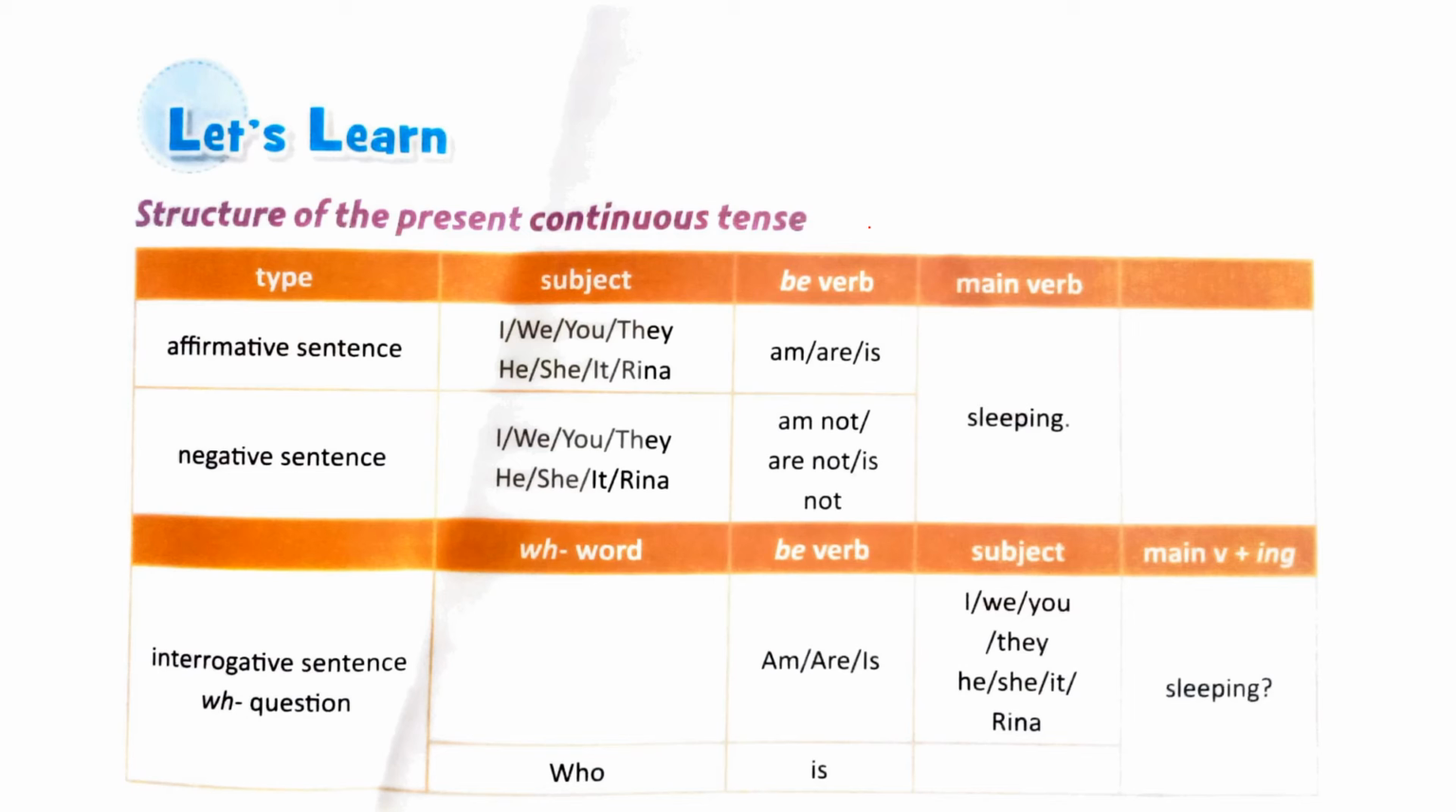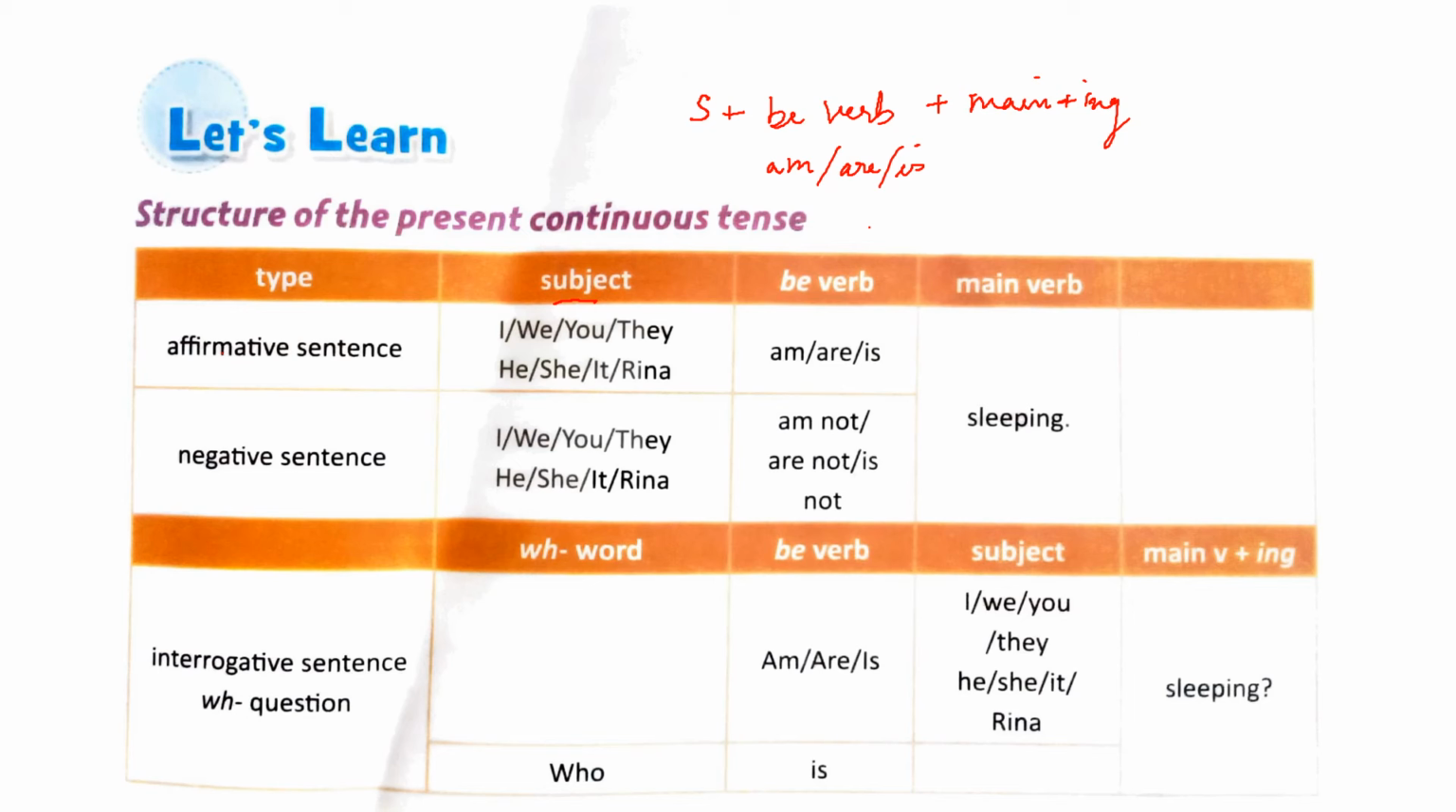The structure for creating a positive sentence in present continuous is, first you will mention the subject, then the be verb, which includes am, are, or is, plus the main verb plus ing. This is the structure for forming positive sentences in present continuous tense.